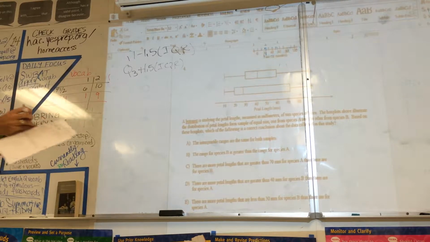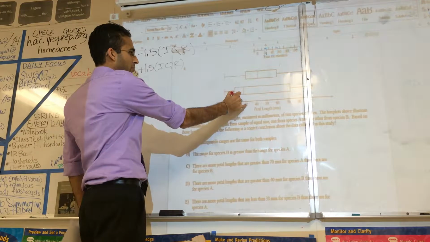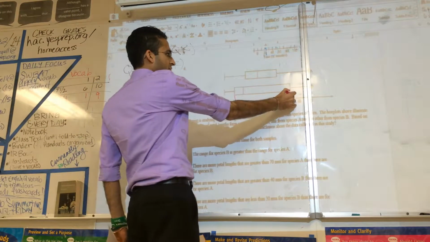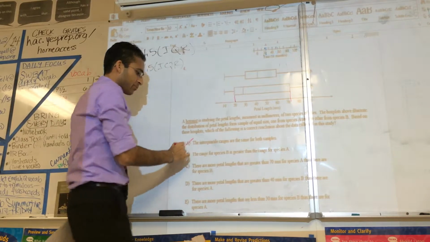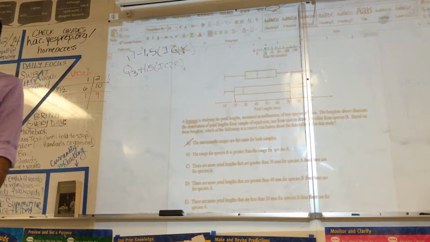If they weren't equal, then I couldn't make this conclusion that I'm going to make. Because they're equal, I can say the following. The interquartile ranges are the same. No, this has a much bigger one. Here we're from 20 to 70. That's much bigger than this one. So A is absolutely wrong. We good so far?